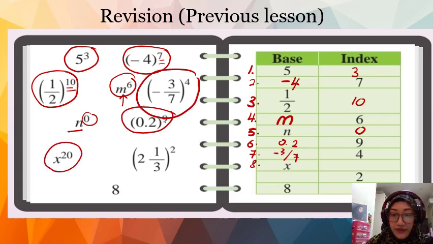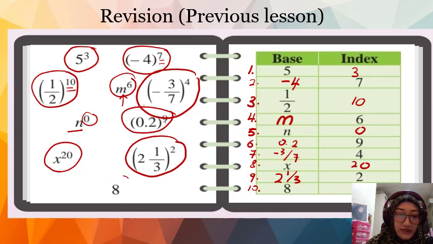Index is the power. Okay, x to the power of 20. So the index is 20. Number 9, index 2. Yeah, so here is index 2. So your base is 2, 1 over 3. And last one, the base is 8. Okay, here base is 8.